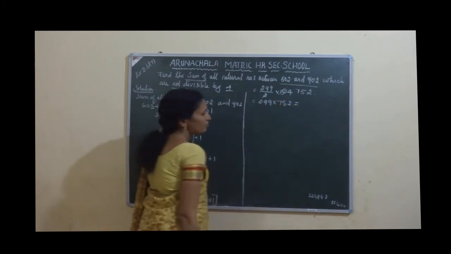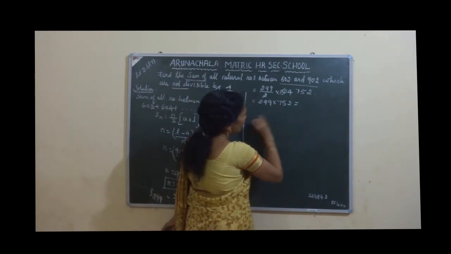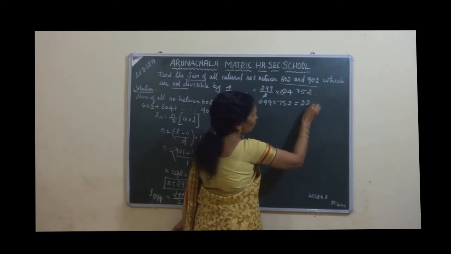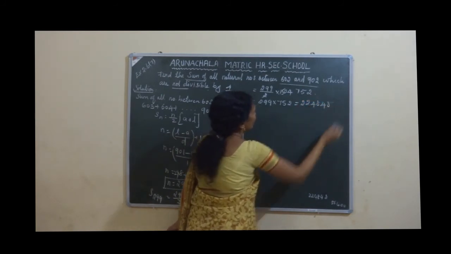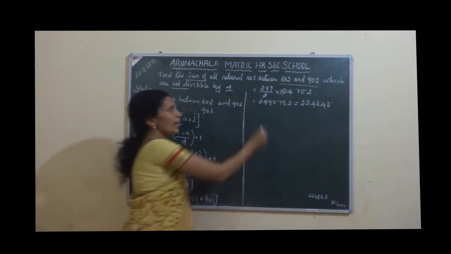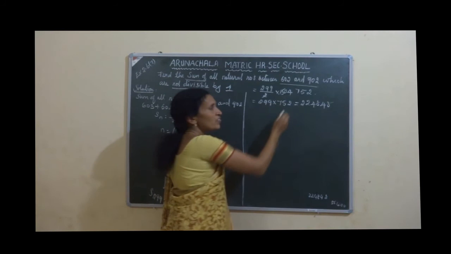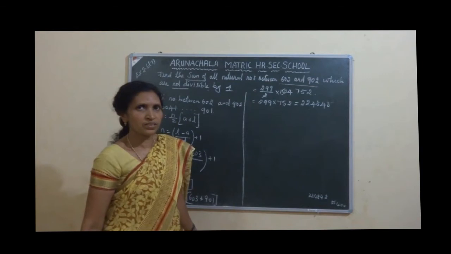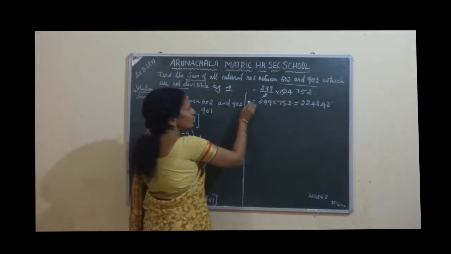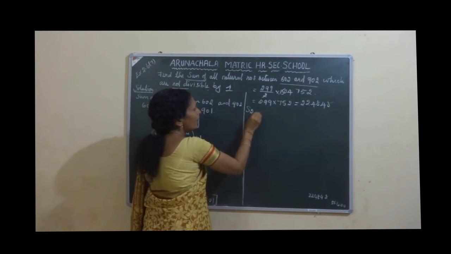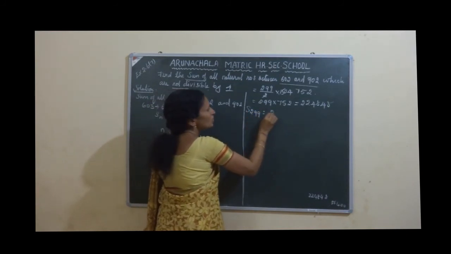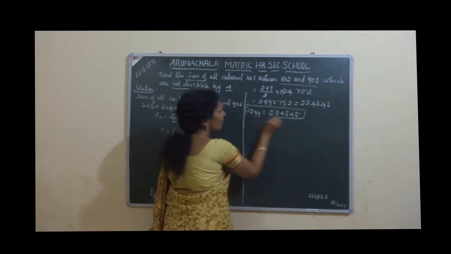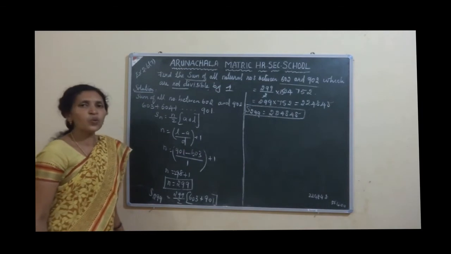What is the value? When you multiply, you will get 2, 2, 4, 8, 4, 8. Okay? 299 into 752 is equal to 2, 2, 4, 8, 4, 8. Clear? Multiply and clear? Next, what I said to find?